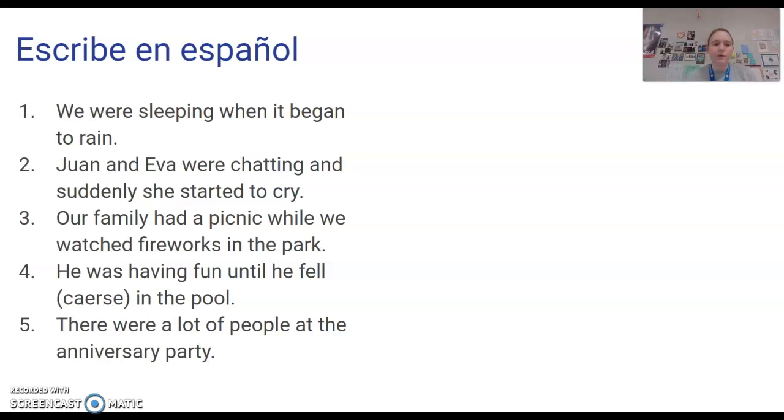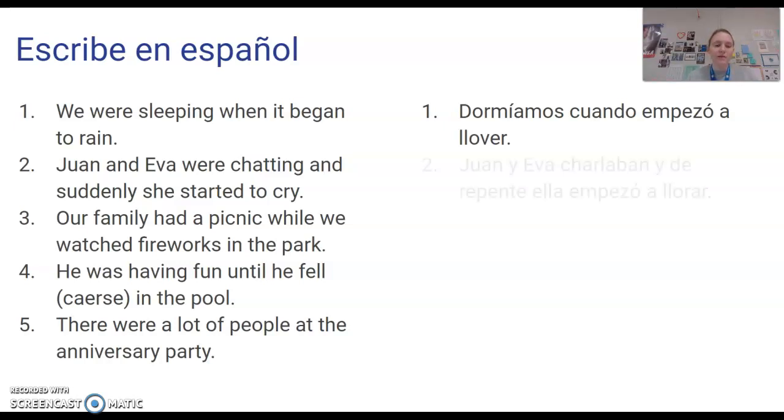All right, number 1, we were sleeping when it began to rain. So sleeping is going to be in the imperfect and beginning to rain is going to be the preterite. Dormíamos cuando empezó a llover. Juan and Eva were chatting when suddenly she started to cry. So chatting, imperfect, started to cry, preterite. Juan y Eva charlaban y de repente ella empezó a llorar.